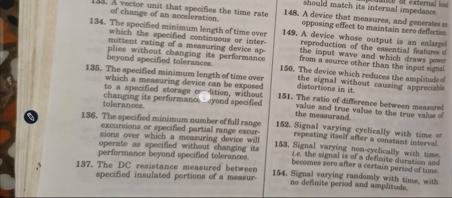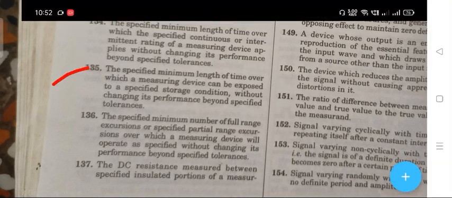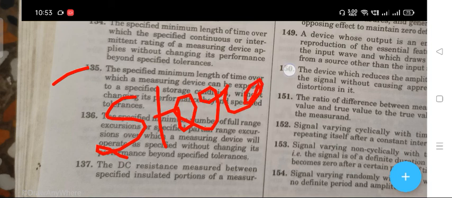The next question is 135: the specified minimum length of time over which a measuring device can be exposed to a specified storage condition without changing its performance beyond specified tolerance. The right answer is storage life.